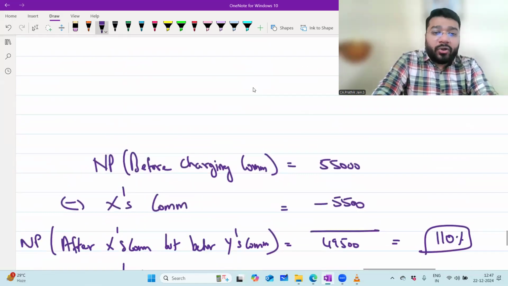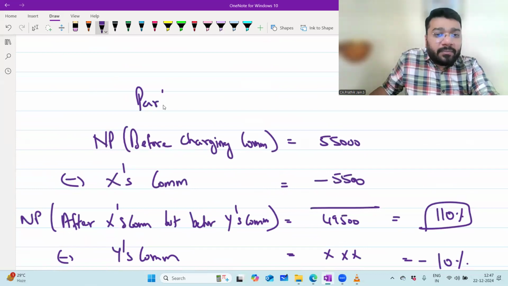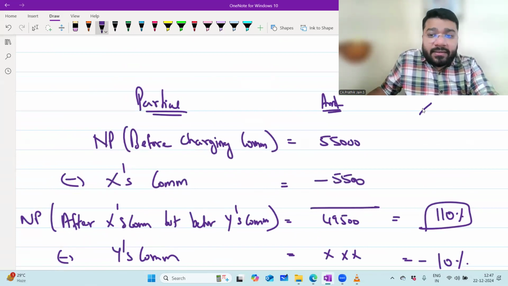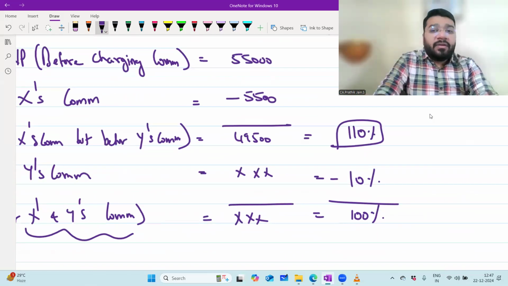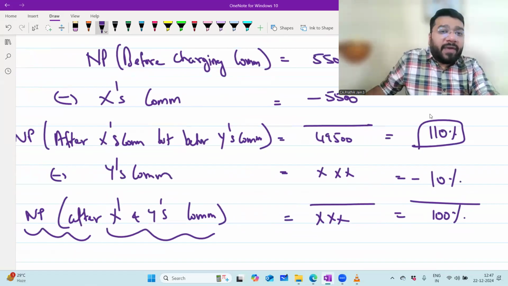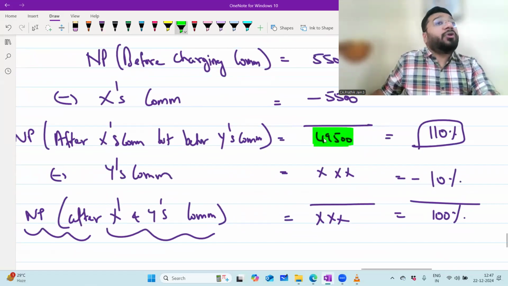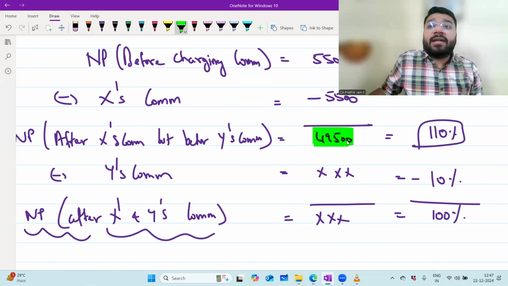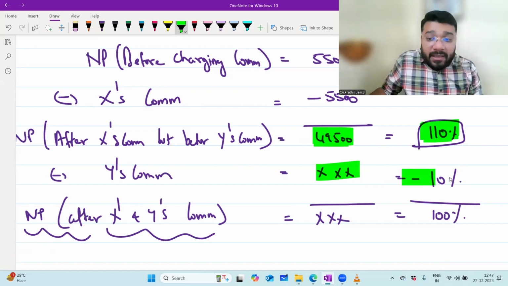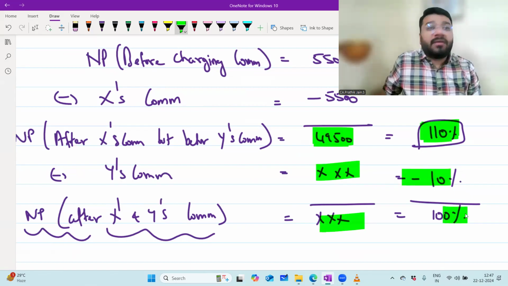So now I've drawn three columns here. One is particulars column, second is amount column, and third is percentage column. Any problem? In the percentage column, we are telling that this 49,500 belongs to two people. In that, 10% belongs to Y's commission and the remaining 100% to the remaining people. So this 49,500 is equal to how much percentage? 110%. From this, if I minus the 10% commission, I'll get the 100% value.